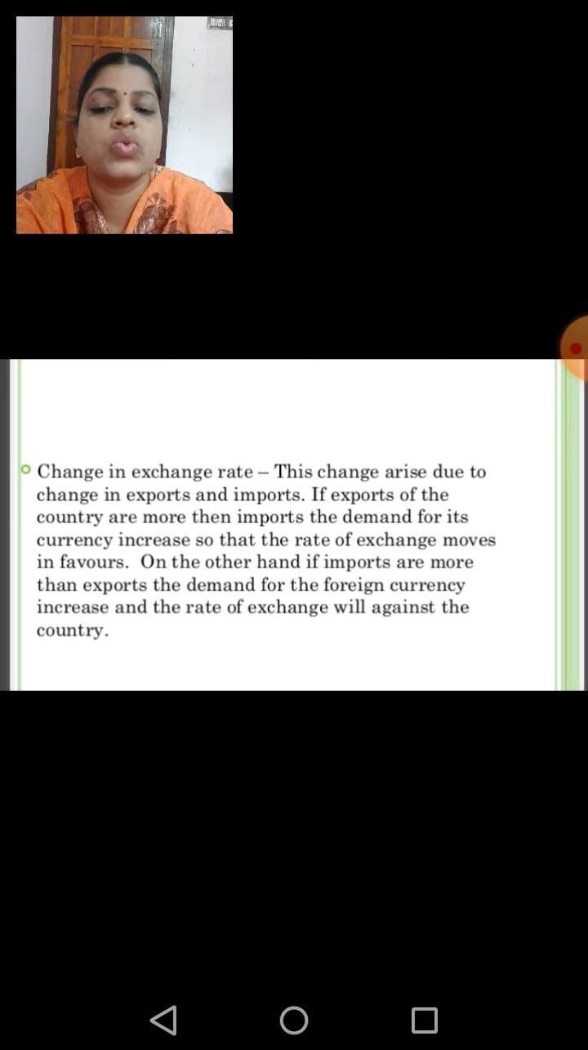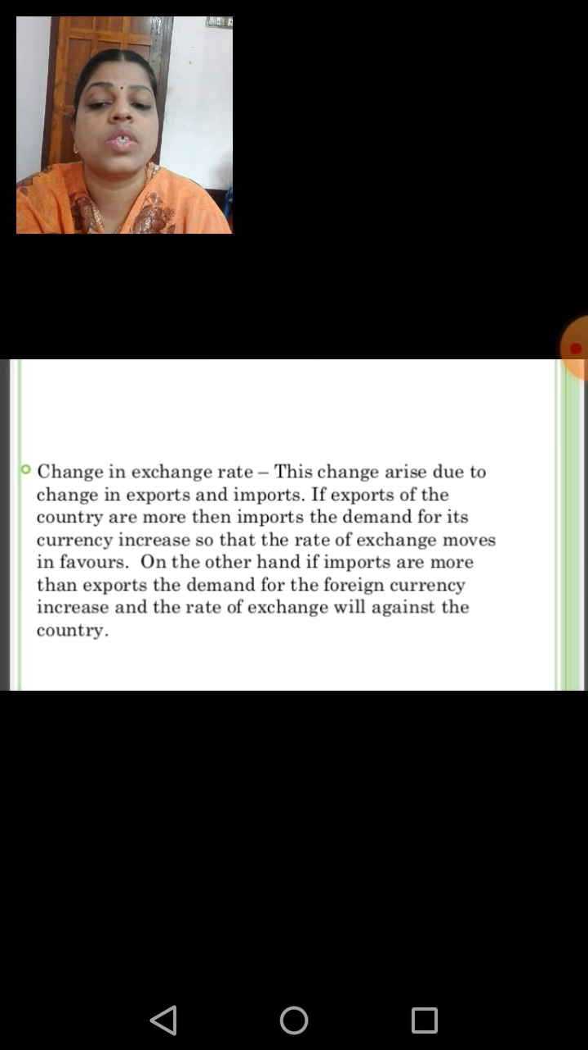Next is changes in the exchange rate. This change arises due to the change in the exports and the imports. If exports of the country are more than imports, the demand for its currency increases, so that the rate of exchange moves in its favor. That is, changes in the exchange rate.